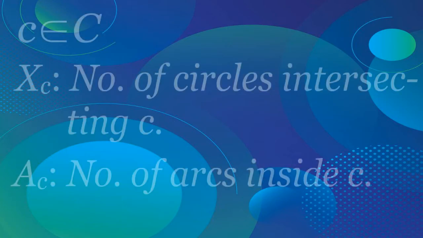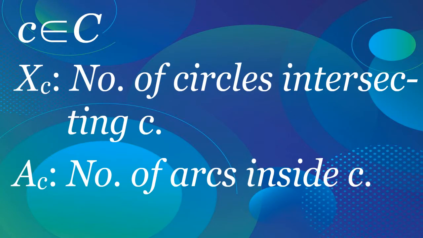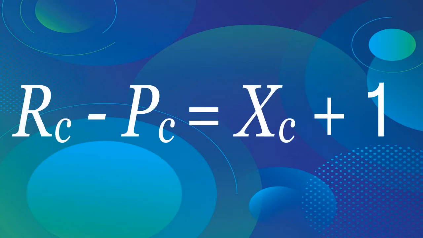For a circle C, let XC and AC denote, respectively, the number of circles which intersect C and the number of arcs inside C. Our next aim is to show that the number of regions inside C minus the number of intersection points inside C is equal to the number of circles which intersect C plus 1. For this,